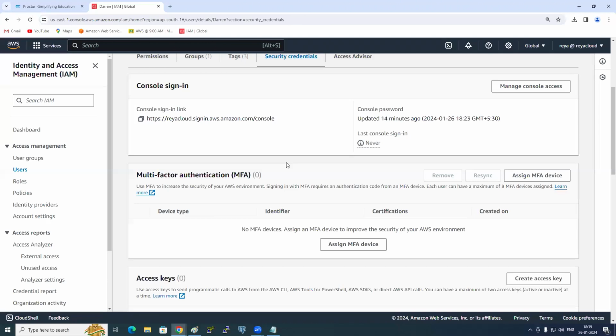Yes, you can use Microsoft Authenticator also. How come it will ask? It is free. Free or not? It's free.